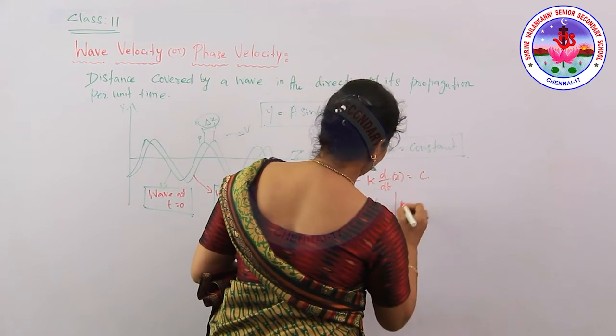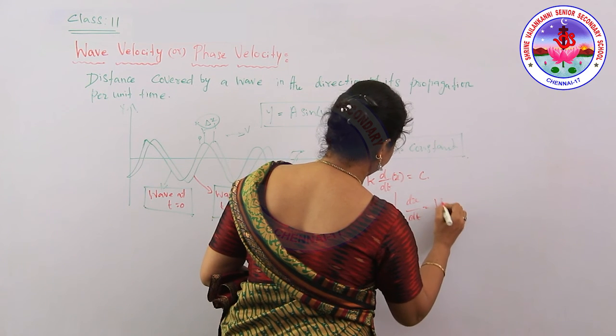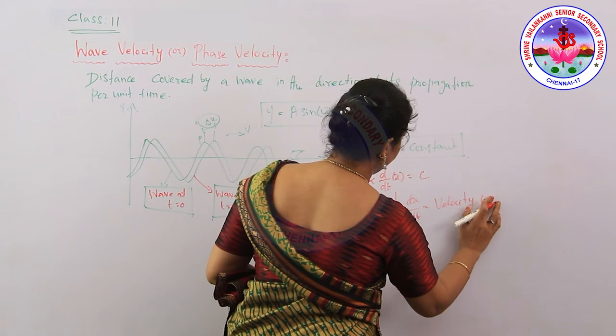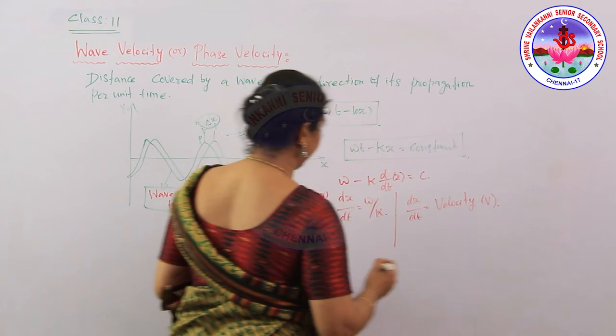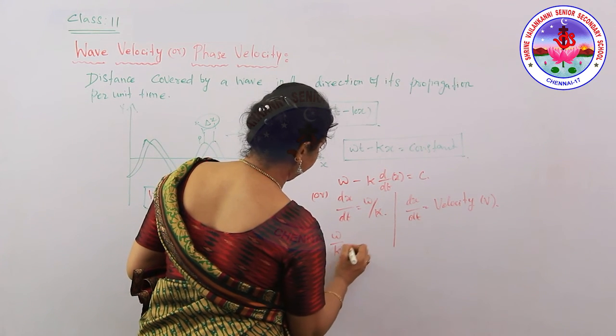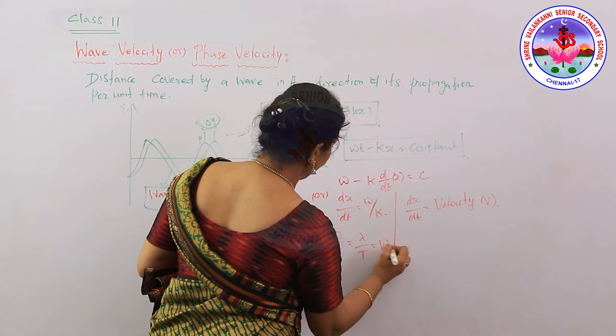But dx by dt is the velocity, which we denote by v. So v equals omega by k, which is equal to lambda by T, that is, v equals frequency into lambda.